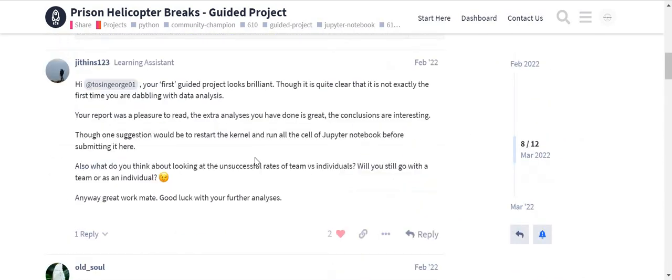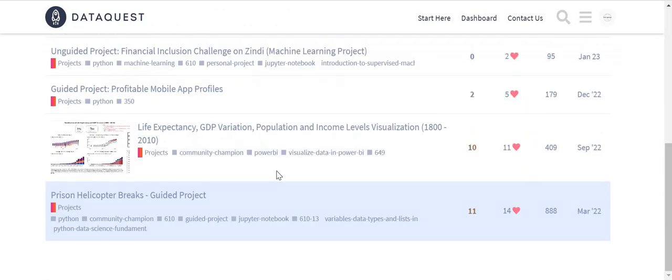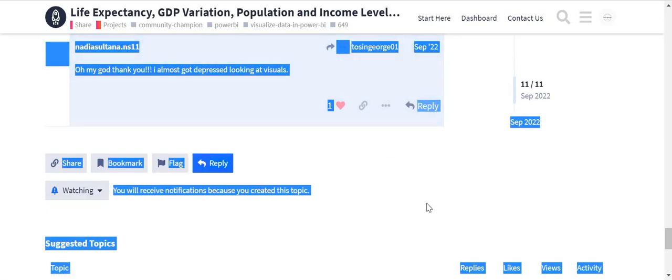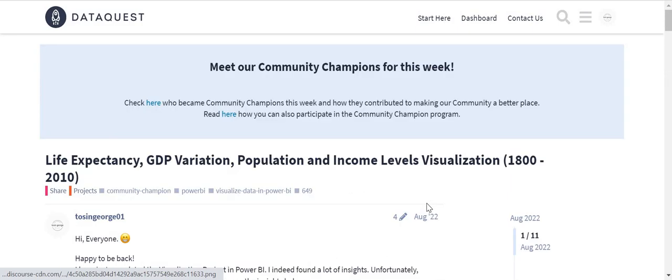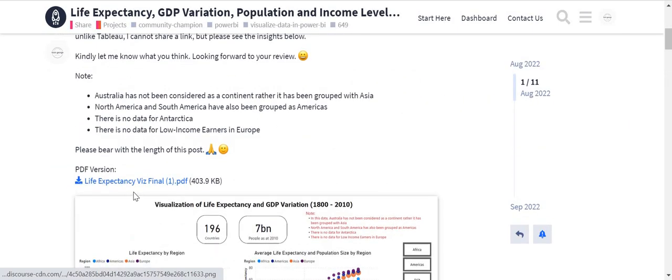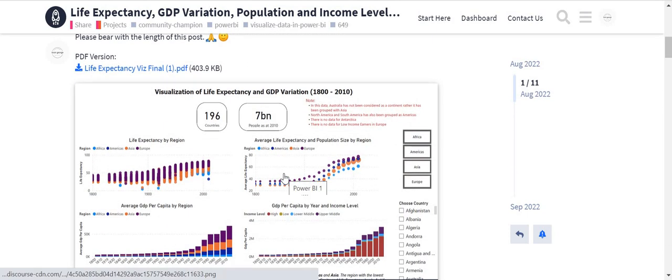Let me show you the other one. Was it this? Yes, this GDP one. This one was Power BI. So I created something around Power BI. For this one, I didn't share the file. I think I just shared the PDF file, but then I thought I should share the pictures.